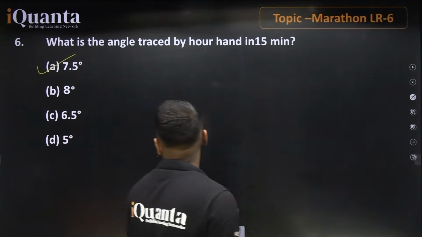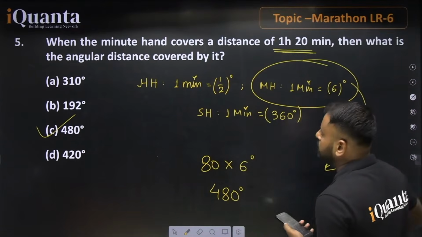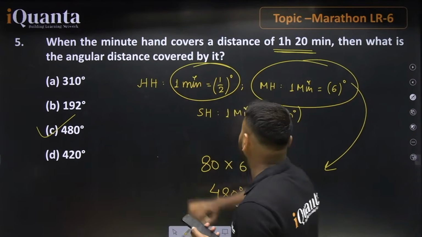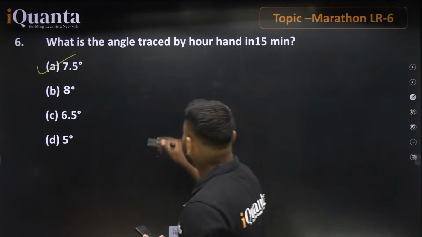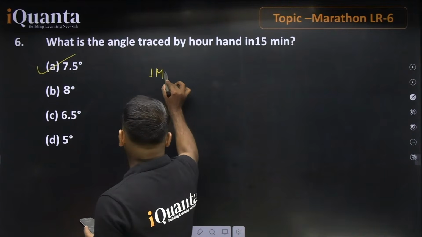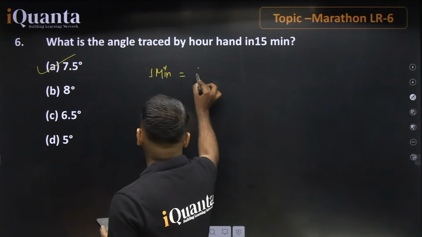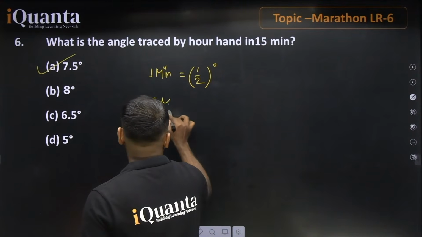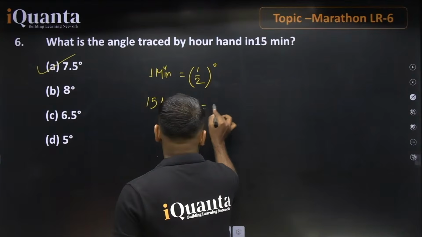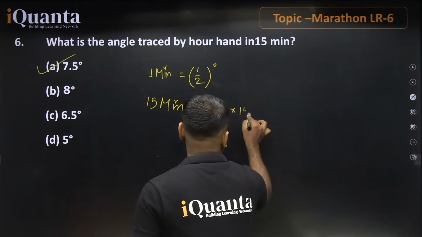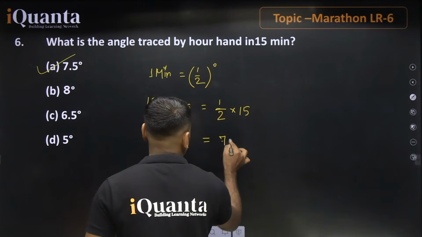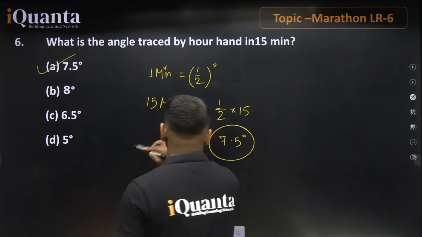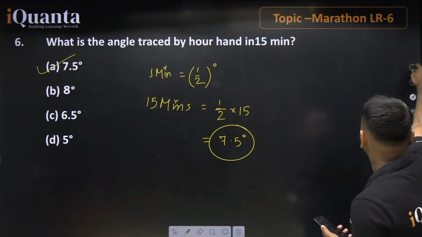As we discussed here about our hand, for our hand we have 1 minute equals to half degree. So if we are going for 1 minute, 1 minute is equal to half degree. It means that if talking about 15 minutes, then definitely it will be equal to 15 divided by 2. So the value will be equal to half into 15, that value will be equal to 7.5 degrees, the right answer for this question. So option number A is the correct one.